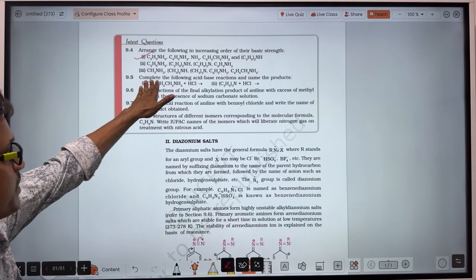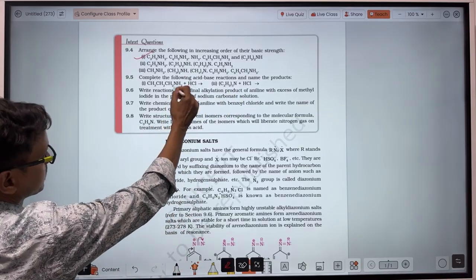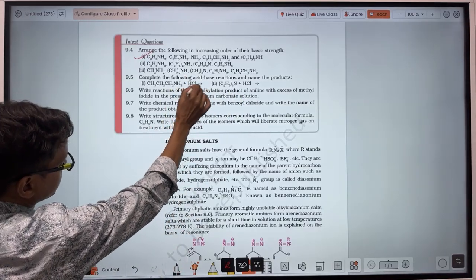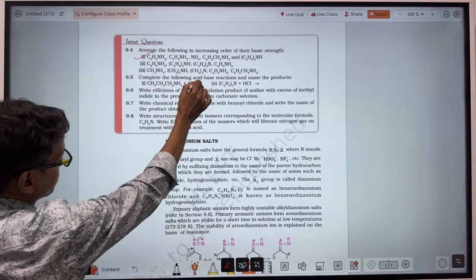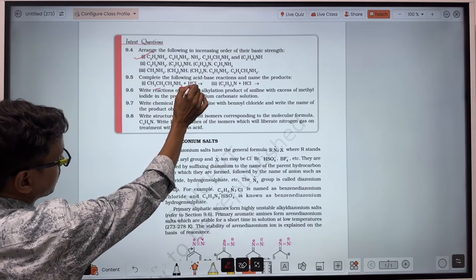Next one is here. Complete the following acid-base reactions and name the product. So what happened here? It's an acid-base reaction, and the amine is a base. The chlorine combines with hydrogen to form HCl.